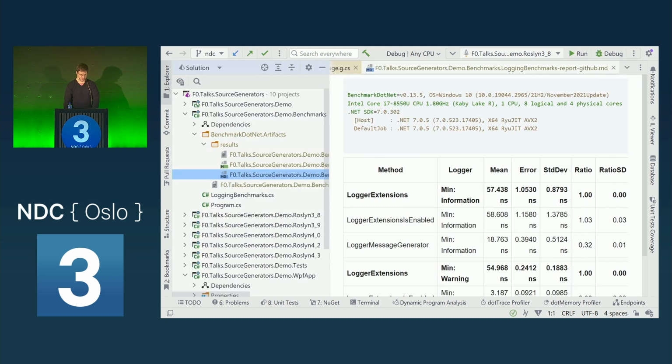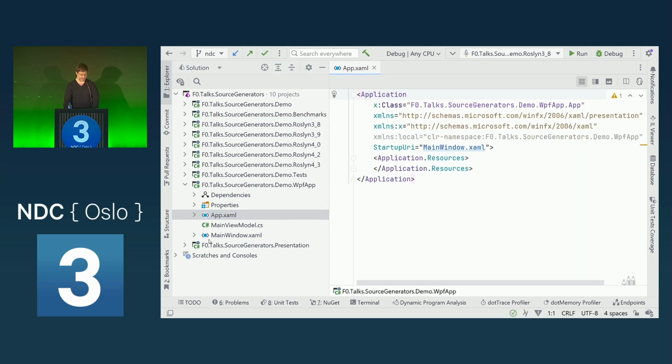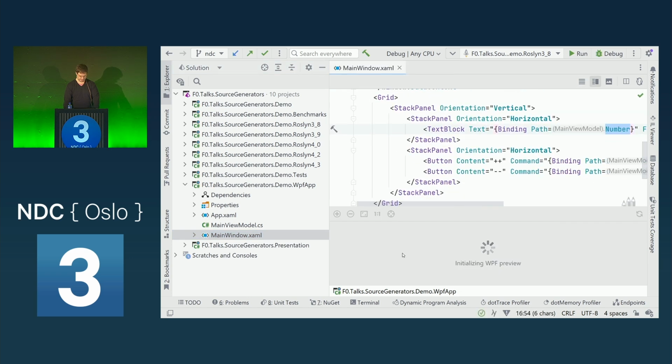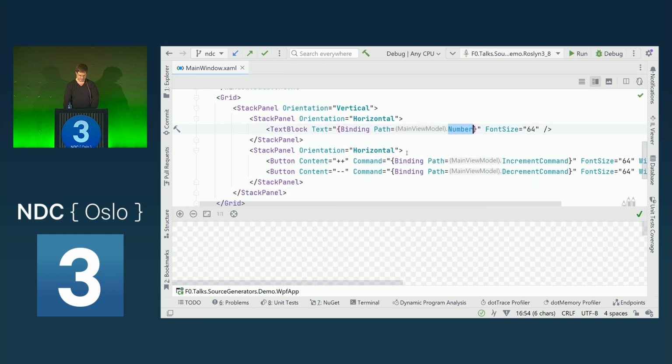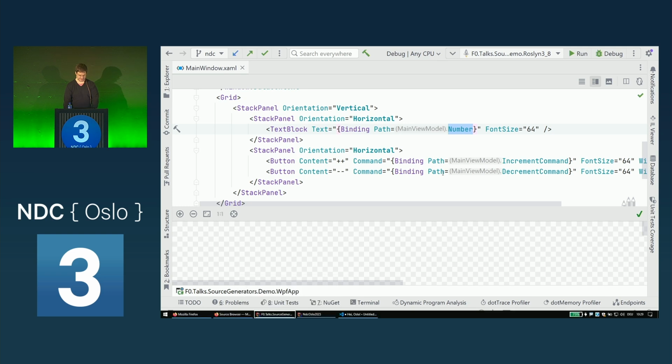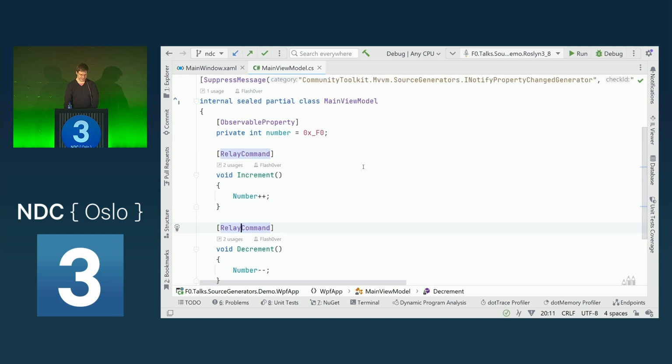Another use case is to avoid tedious implementations. For example, in XAML-based applications. I have here a very basic application where I want to bind a number and want to have two commands, an increment and a decrement command. And when you have a look at the code behind, or at the view model implementation, we actually don't implement INotifyPropertyChanged anywhere, and we don't define our commands and such, which is always the same pattern, it always looks the same, but we still have to do it because this is how the plumbing works under the hood.